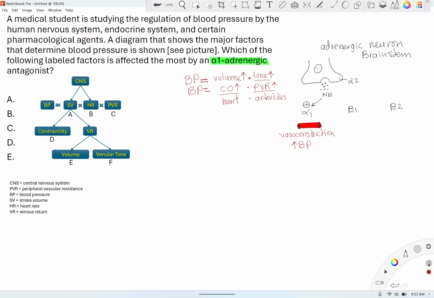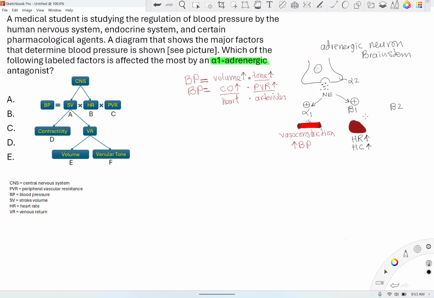Next thing is beta-1. Beta-1 is found on the heart, and it's also found in the kidneys. So what is the function of beta-1? Norepinephrine will activate beta-1, and activation of beta-1 leads to an increase in heart rate. It also increases heart contraction. HR is heart rate, HC is heart contraction, for abbreviation purposes. So that's the function of beta-1 in the heart.